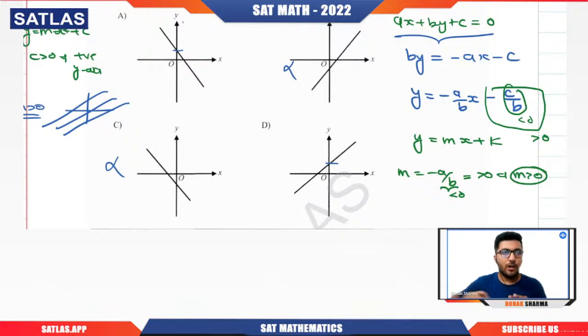Or you can take it in that way. If slope is positive, that means what? That once you increase the x, the y should also increase. That is only possible for such kind of lines, because if m is negative, then the line will show this kind of nature. So clearly you can see that for x being increased, y is decreasing, or you can see that it is making an obtuse angle. So for sure m is positive, so D is correct.